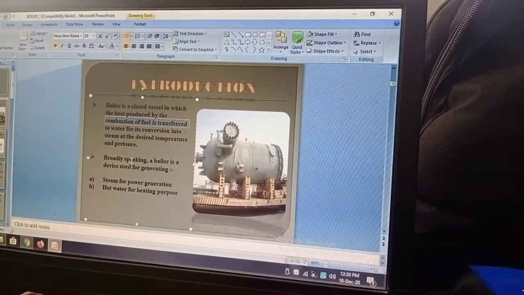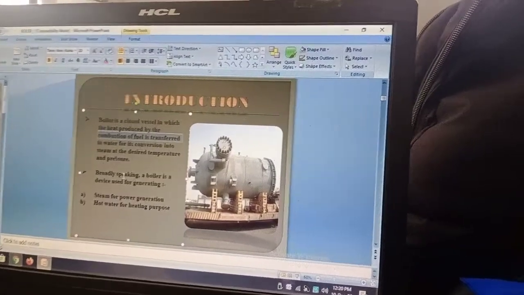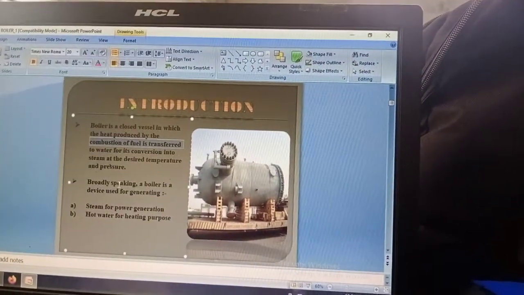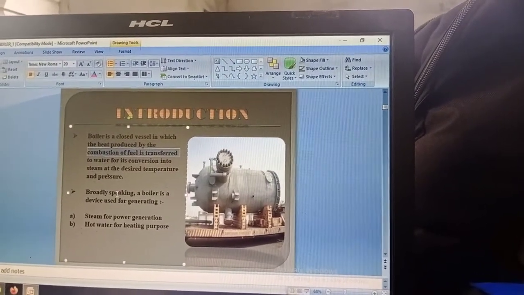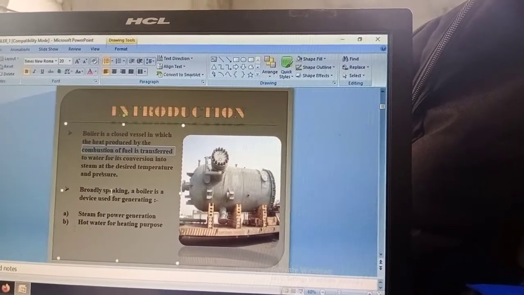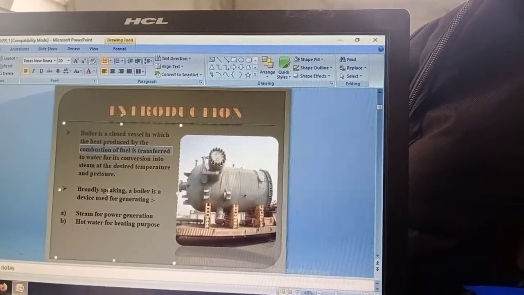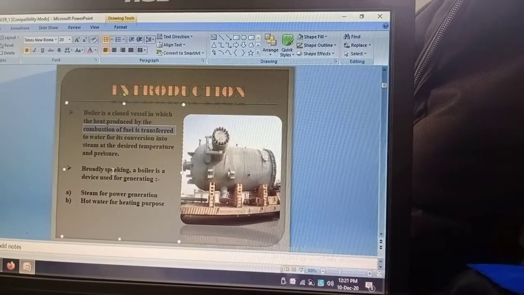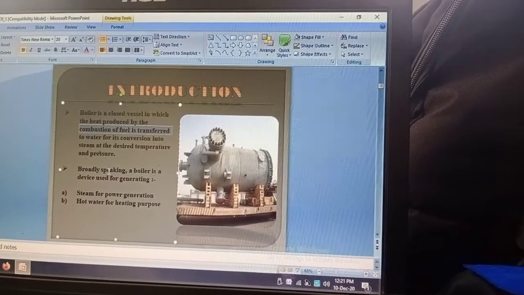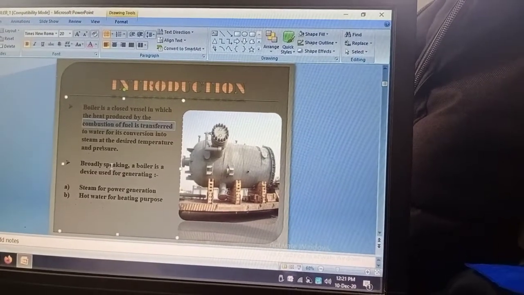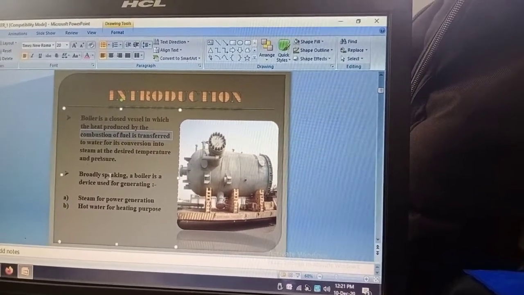So basically, from the definition we see that a boiler supplies steam at the desired temperature and pressure, which is used to generate power. It may be mechanical power, or in some cases, like in a sugar factory or a paper mill, steam is also required for heating purposes, because steam is mainly used for almost constant temperature heat addition. Okay, so that is the main function of a boiler.